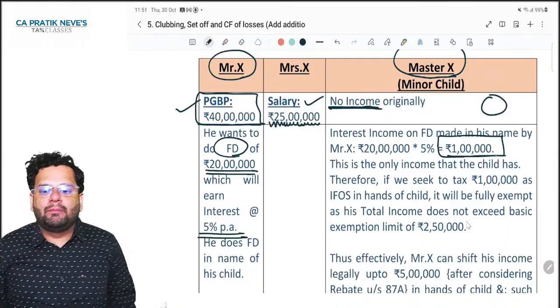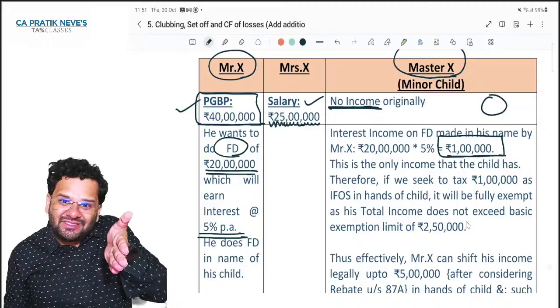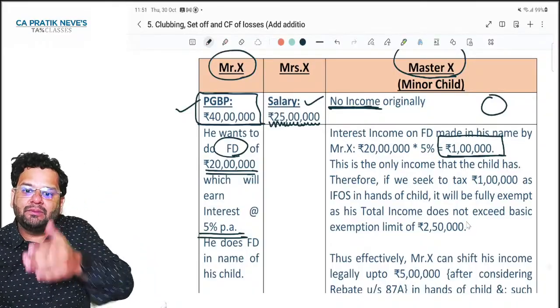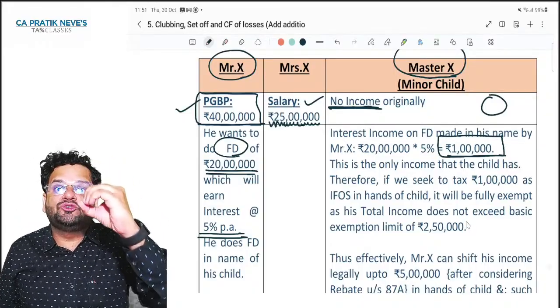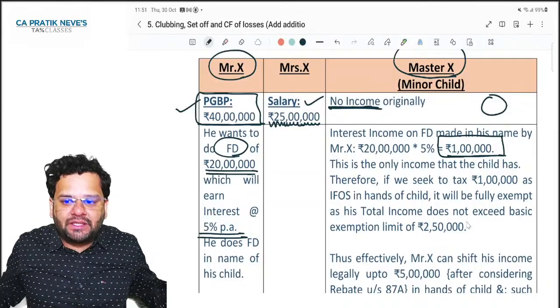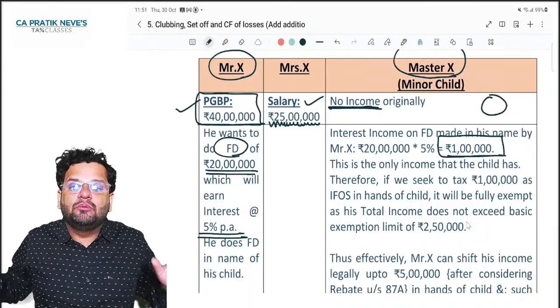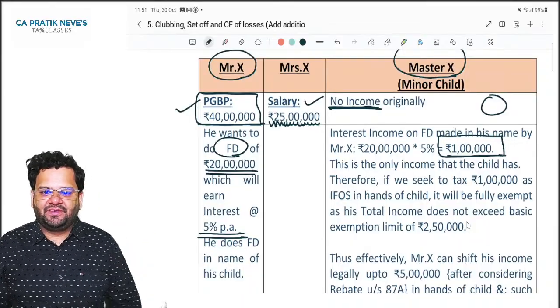But you know, minor has no other income. So his income is within basic exemption limit. So he will pay zero tax. In short, this 1 lakh rupees has become tax free for Mr. X. Getting it?